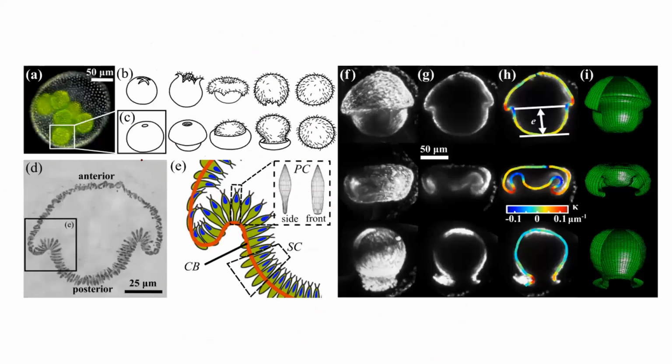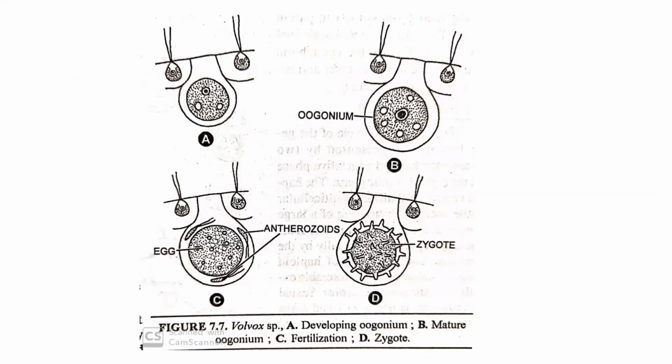So in this diagram you can see how the oogonium, or you can say how the egg, is formed in the volvox. It is formed by some peripheral cells which are pushed inside, lose their flagella and become enlarged in size. This enlarged structure functions as an oogonium, and the oogonium has its egg. So this is the egg of the oogonium.